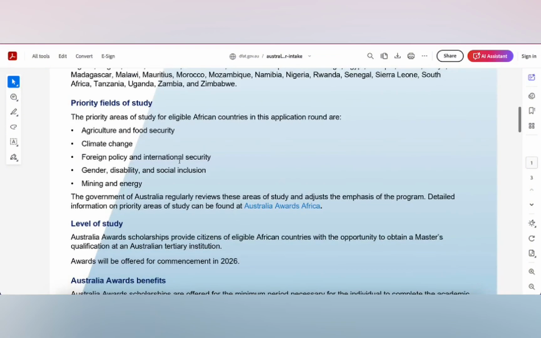And here are the priority fields. That means you have to find a master's degree course under these priorities. Remember, the scholarship is only for masters, not PhD. So you have to find a master's for agriculture and food security, climate change, foreign policy and international security, gender, disability and social inclusion, mining and energy. So it will depend on what your field is. You can look under these priority areas and find a suitable course that aligns with the priority areas.